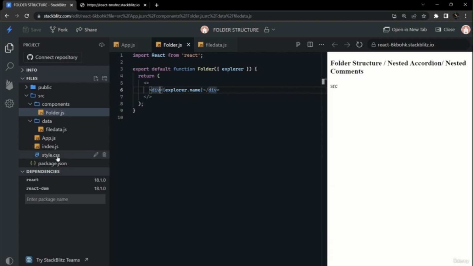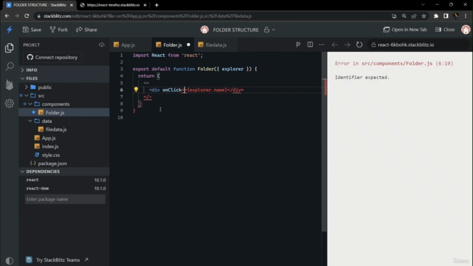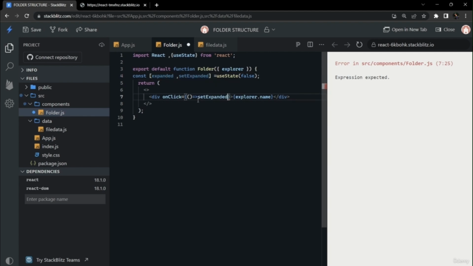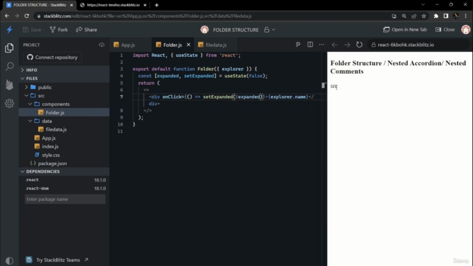Now we have to develop that expanding functionality, that on click of any folder, the subsequent child should be visible or invisible depending on the present state. For that, we will write this onClick event here, and we will create a state here using the useState hook. We will import useState from React at the top, and we'll create a const of expanded and setExpanded for setting it, and we'll use useState, and the initial state would be false. Initially it would not be expanded. And in the onClick callback function, we will call setExpanded, and it would inverse the current state. So if it is expanded, it would collapse, and otherwise it would expand.